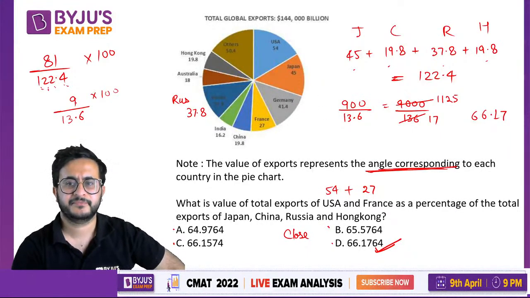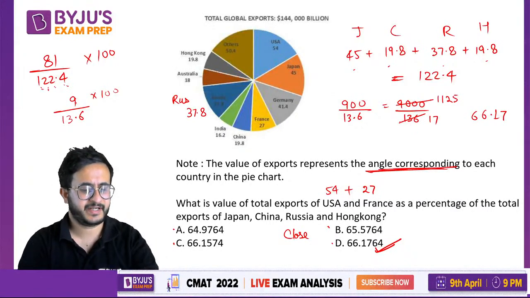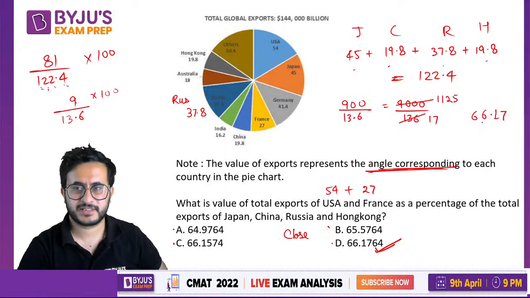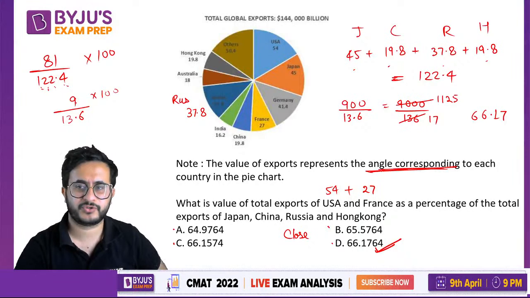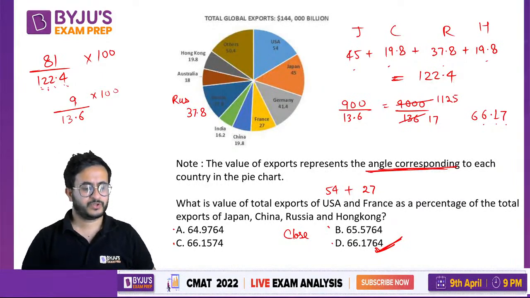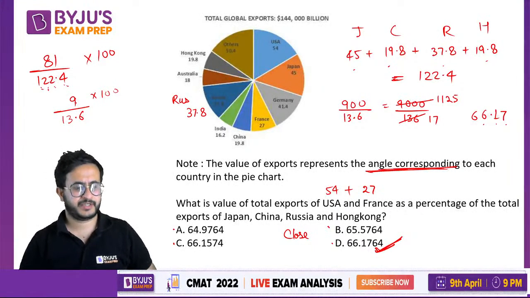We could divide by 8, and 17 at least you can divide with. You should know the 17 table. Now with close options, if you got 66, you are still not sure. You have to find till 4 digits. When you got 6617, then you are certain that this will be the answer. So one or two questions could be calculation intensive.